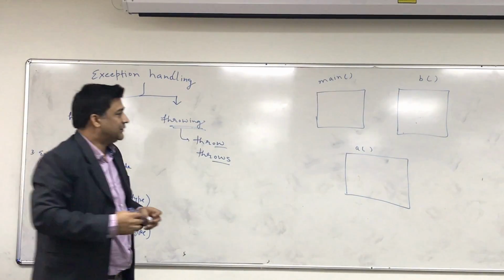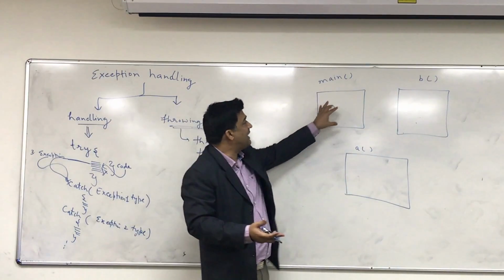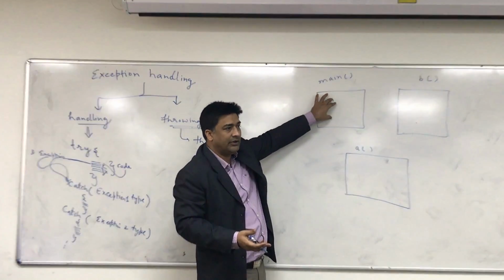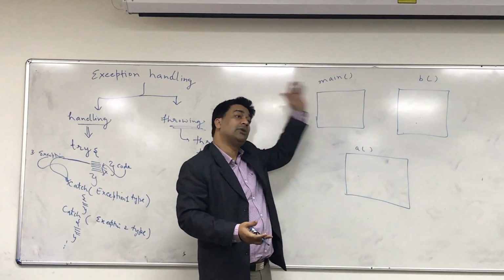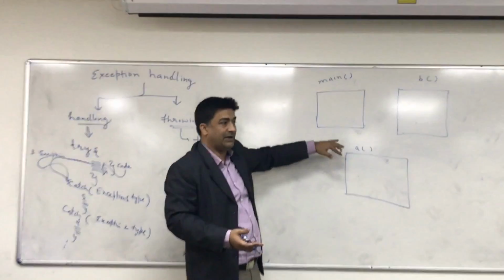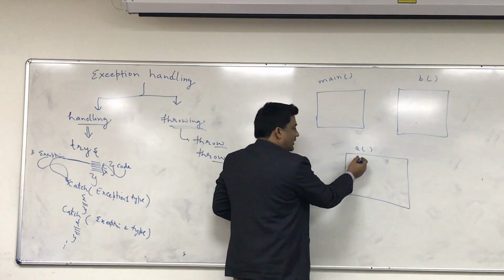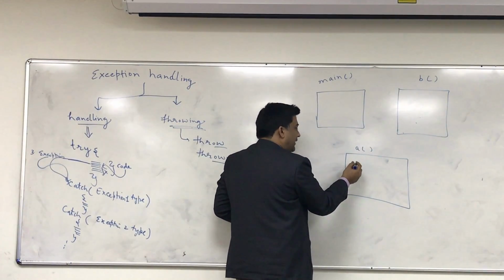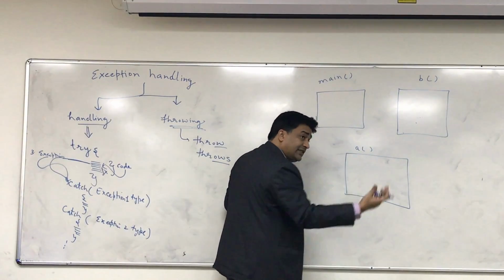You understand the point? Sometimes we write applications like that because we have one place where we handle all the issues. If the exception occurs in the method, we simply throw it back to the one who calls the method. Okay, so how to say this? Suppose this is your method, and inside the method there are chances of exceptions.